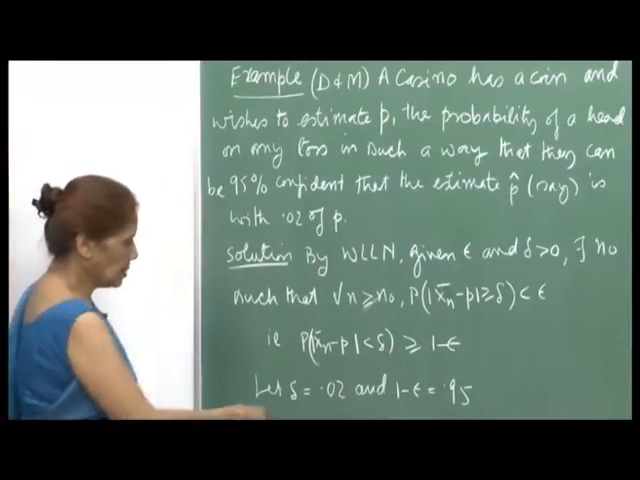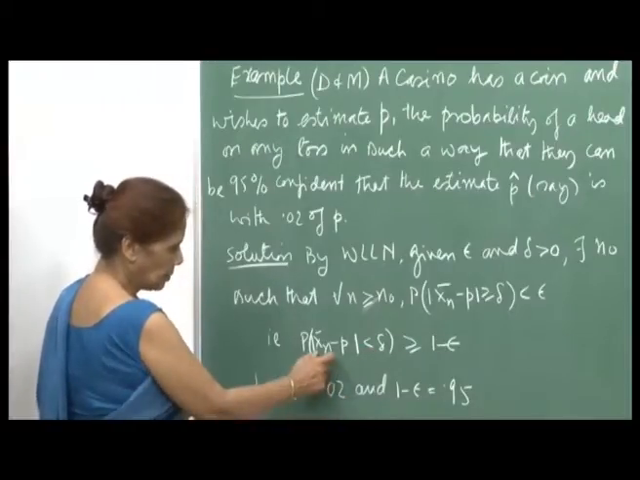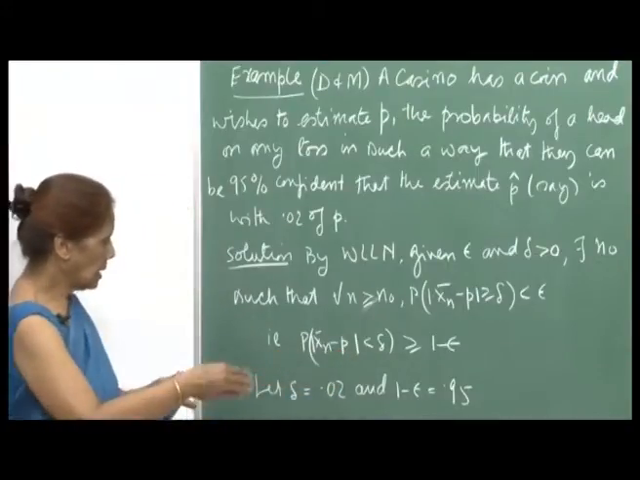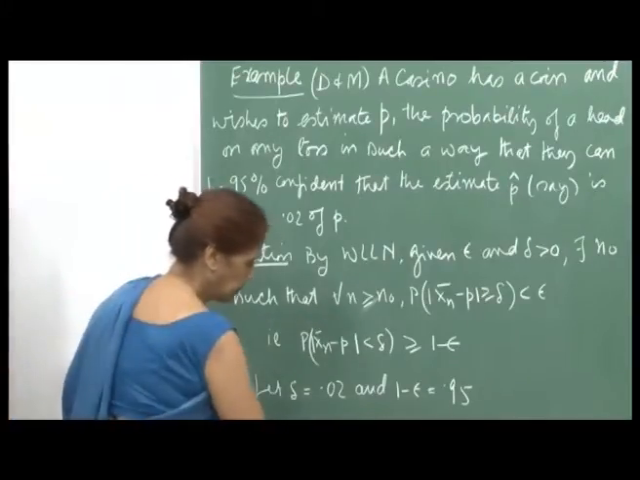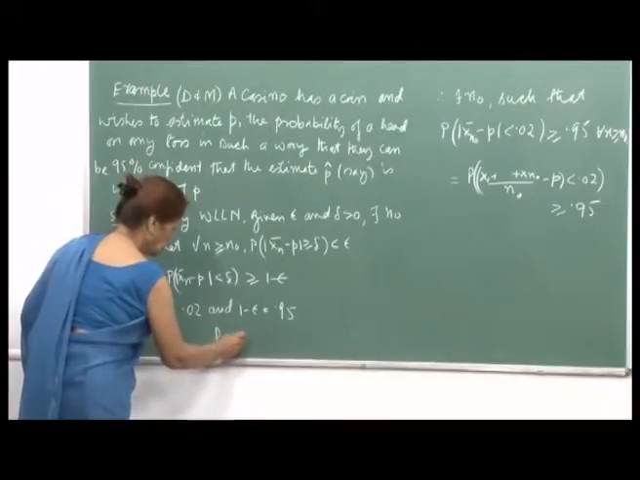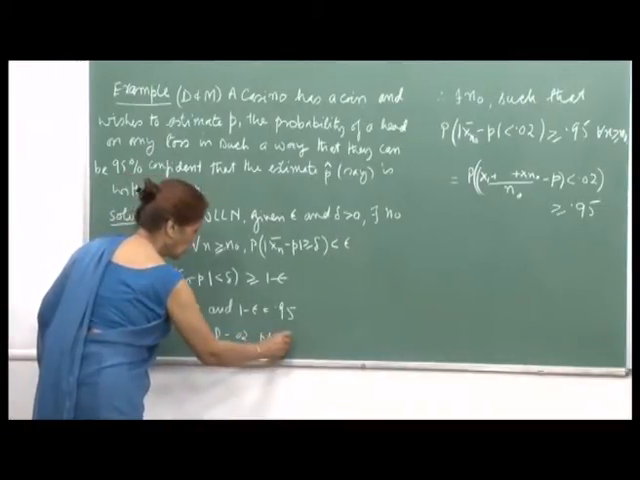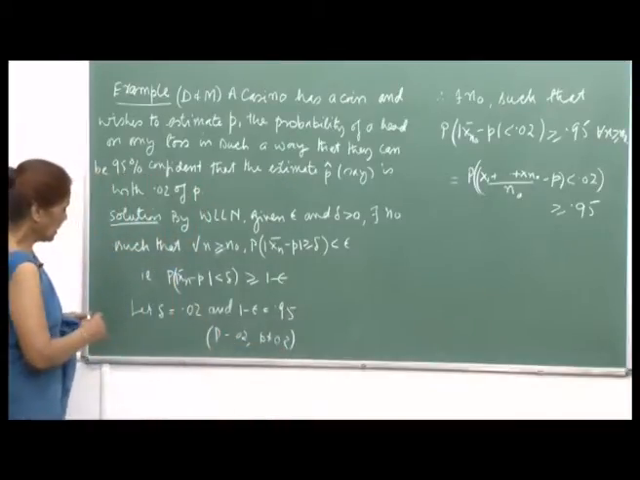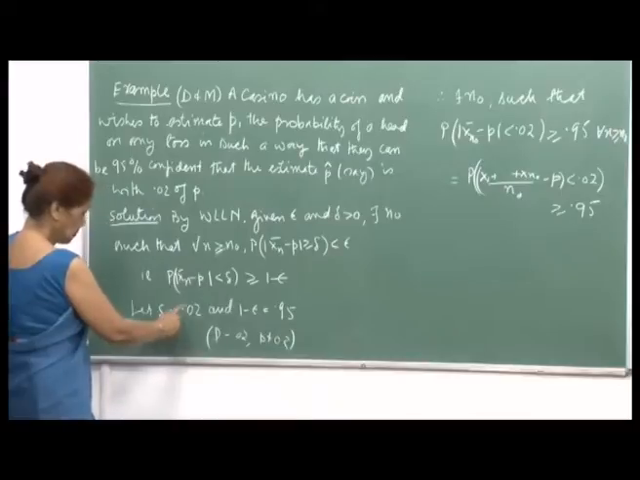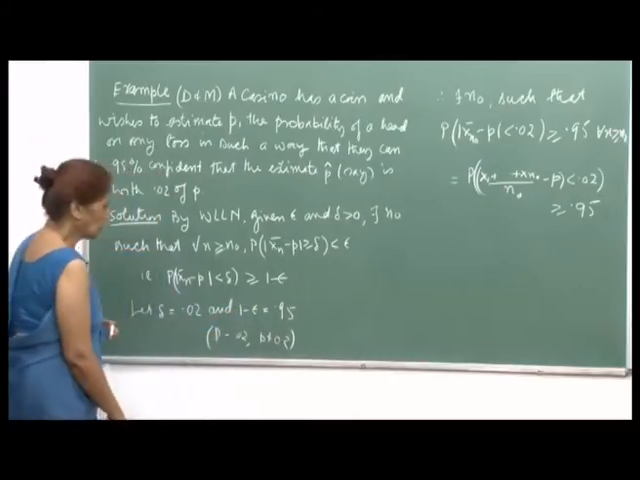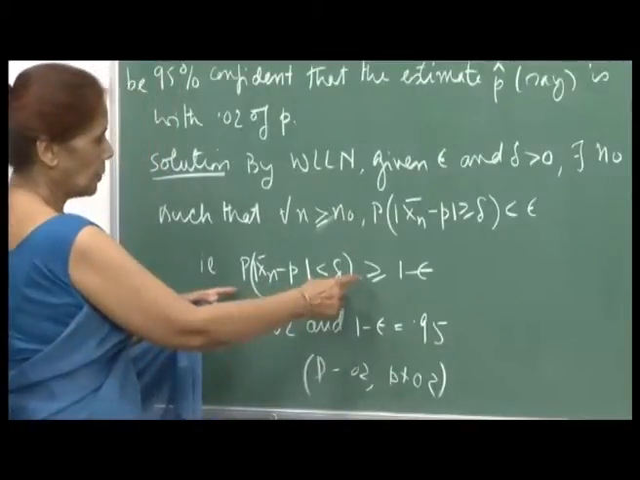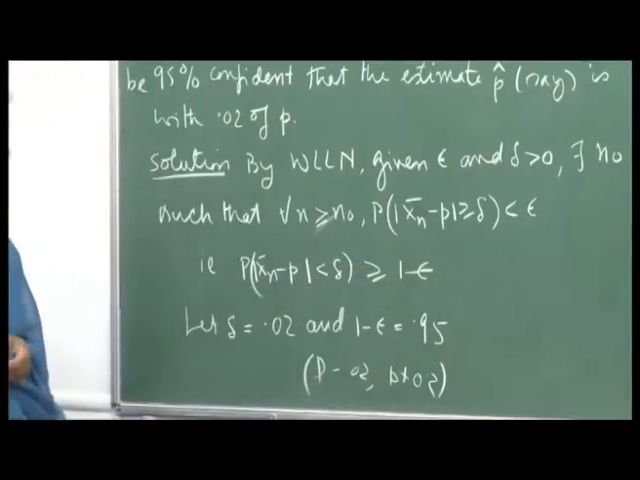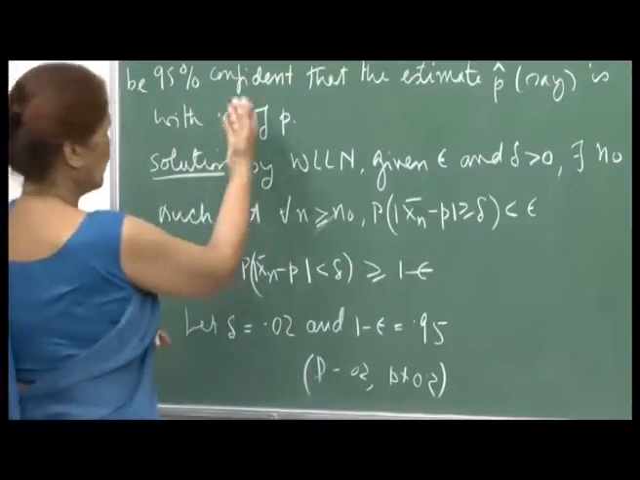So, for the casino problem, your delta is 0.02, so that your X n bar is within 0.02 of p. It can be either a little less than p or a little more, so it lies between p minus 0.02 and p plus 0.02. This is what you want. So, your X n bar should be in this interval. Delta is 0.02 and your 1 minus epsilon is 0.95. So, the probability that your X n bar is in this interval should be greater than or equal to 1 minus epsilon. That means you will be 95% confident.